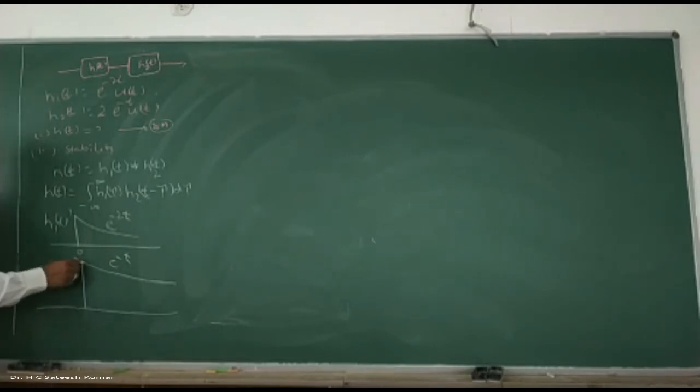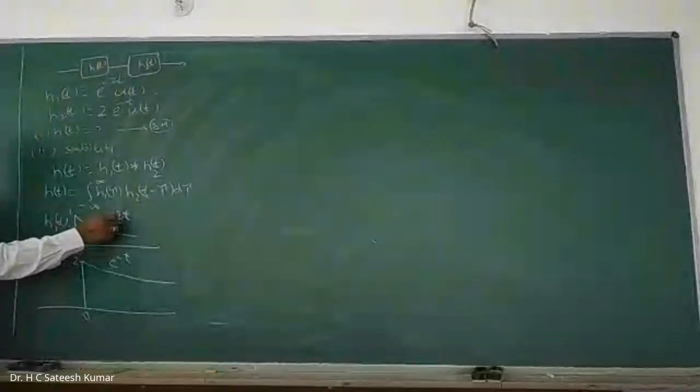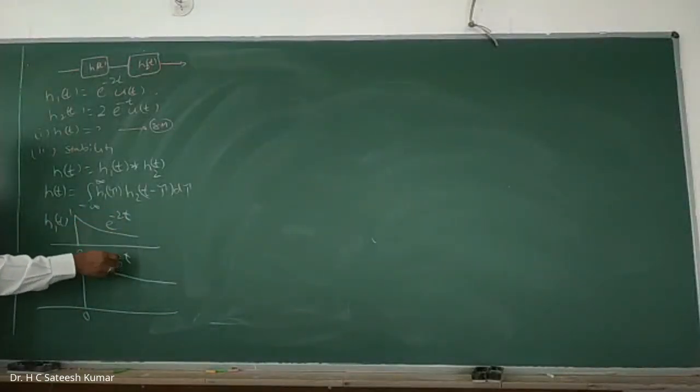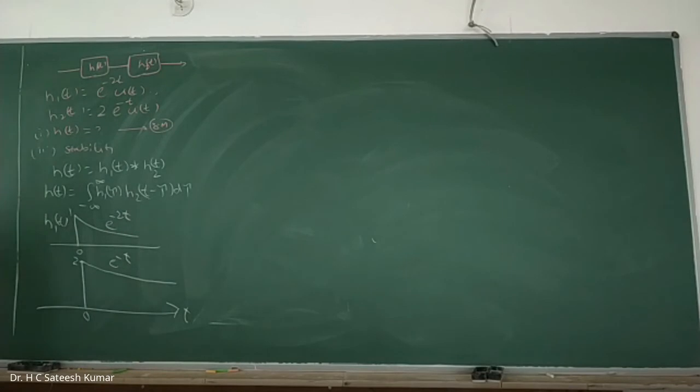So it starts at 0 with amplitude 2 and slow decay. And e to the power of minus 2t means at 0 its value is 1 and fast decay because of minus 2t. If you increase it to minus 3t, minus 4t, the decay becomes faster. But all those things are not required, you just sketch it and do that.